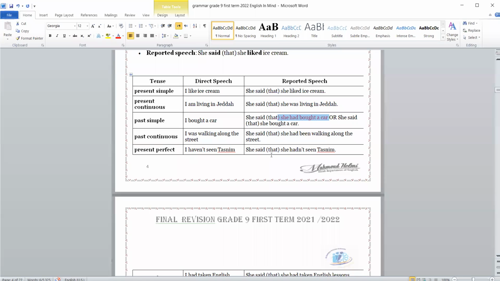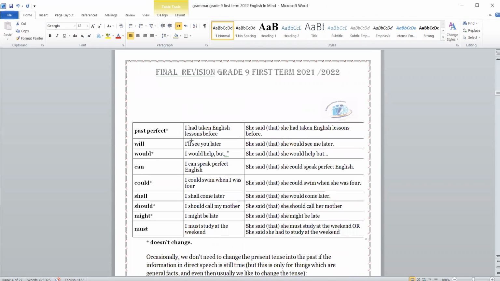I haven't seen Tasneem. Present perfect becomes past perfect. She said that she hadn't seen Tasneem. Will, would. Would the same. Can, could. Could the same. Shall, should. Should the same. Might, must. It's the same.